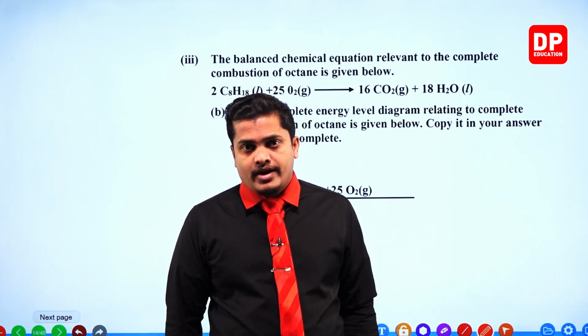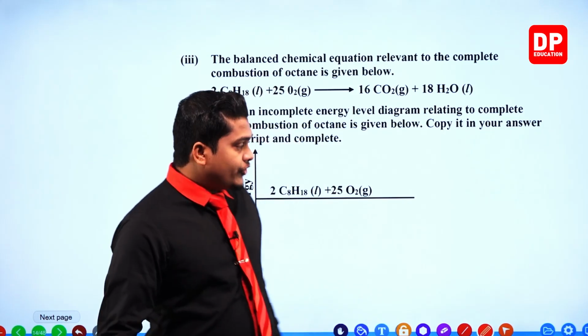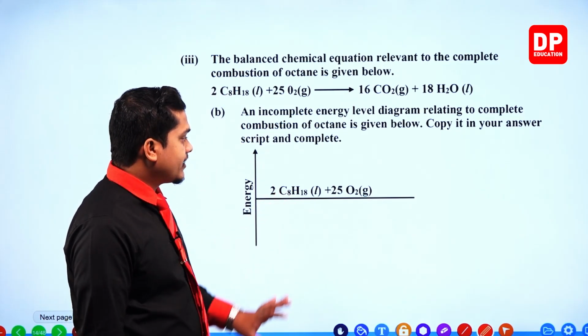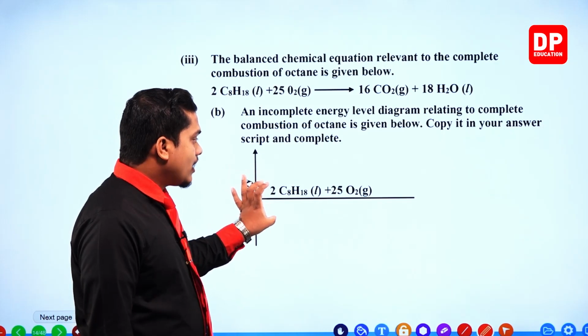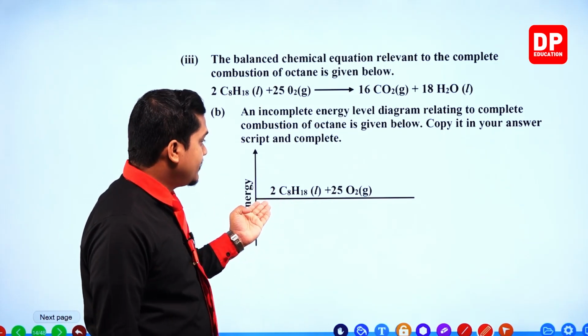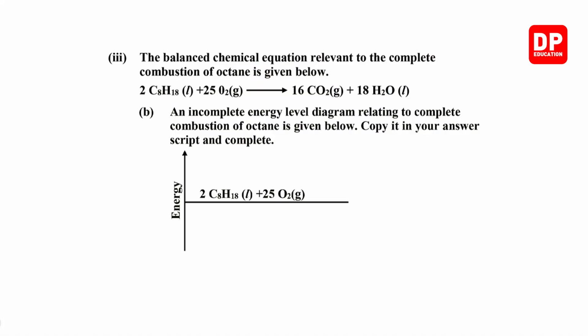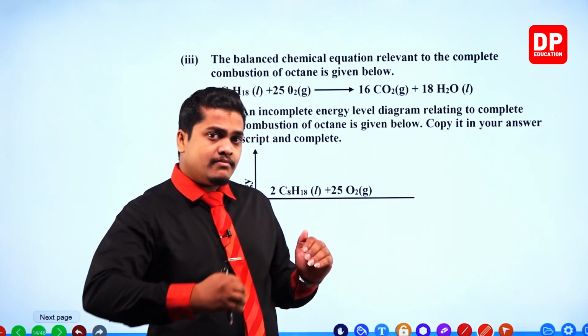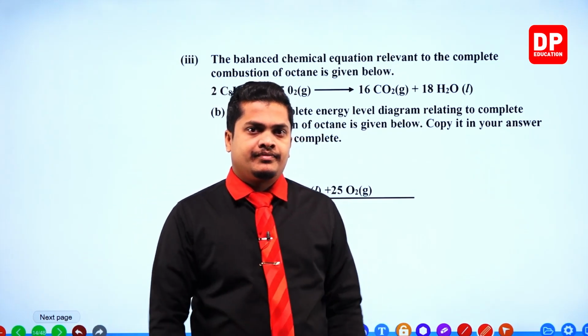Exothermic reaction means, my dear children, according to this diagram, the products have very less amount of energy when you compare them with the reactants. That's why to balance that amount, the heat is given out.